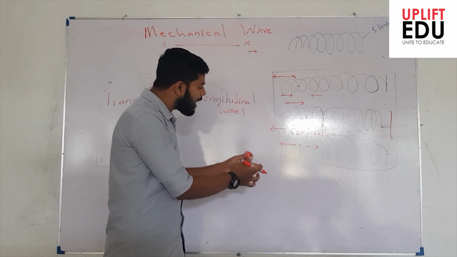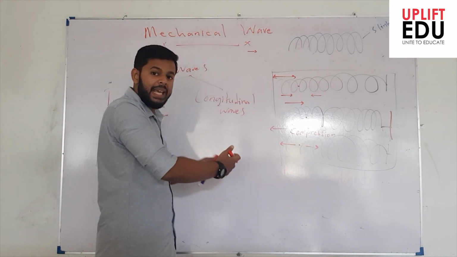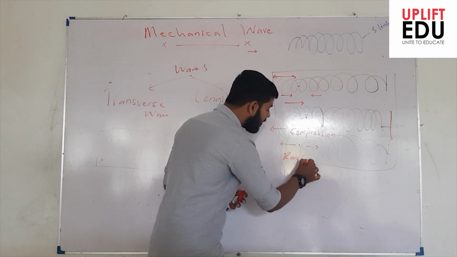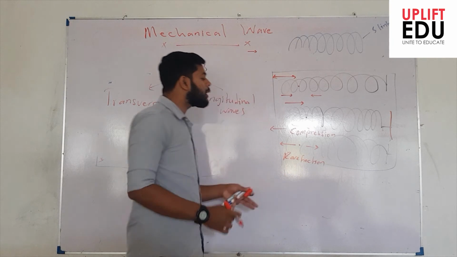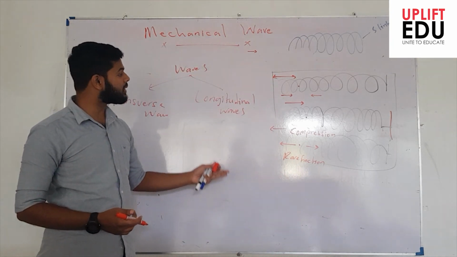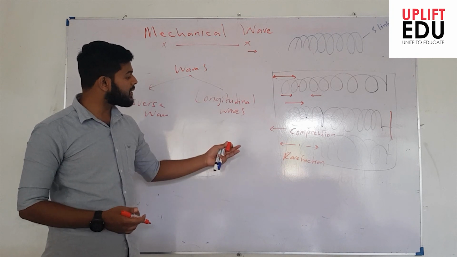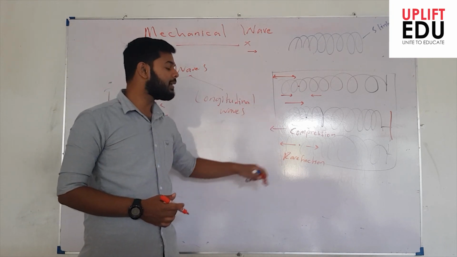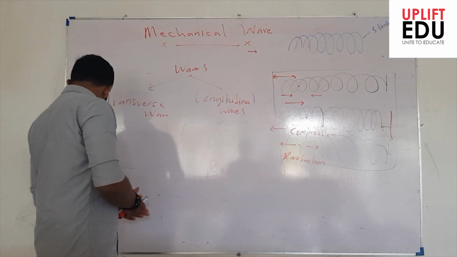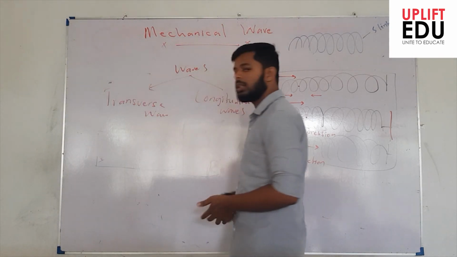And the structure with more space, the extended structure, we give a special term called rarefaction. Similar to the crest and trough in a transverse wave, the longitudinal wave is associated with compression and rarefaction.